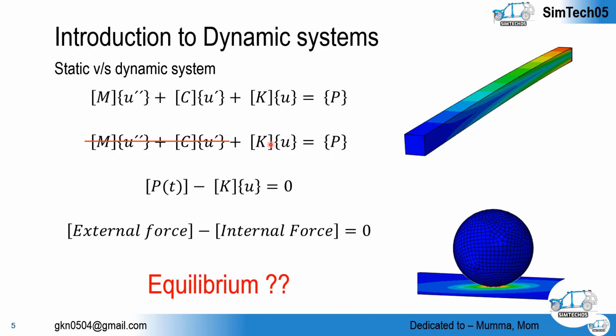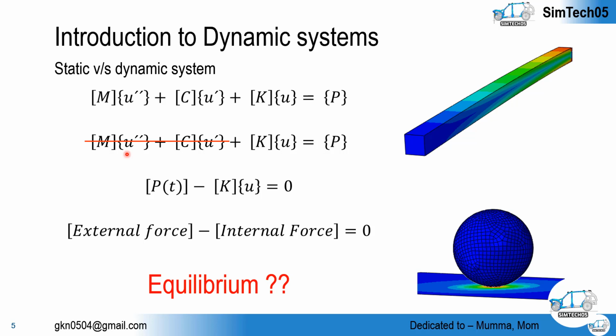Of course these two terms will be 0 in rigid body motion, but this will not be 0. So whatever external force we have will be compensated by inertia, and in that condition our solution will converge. For the same, we will look at a few examples in the Abaqus software.